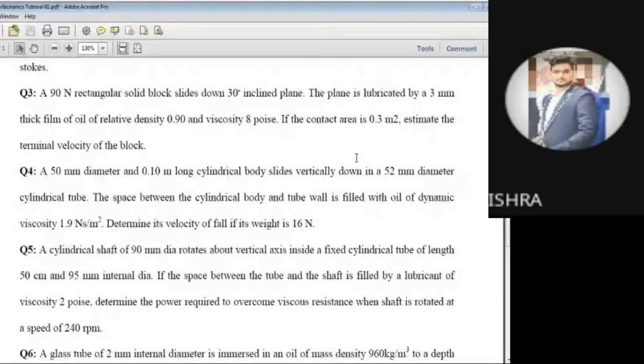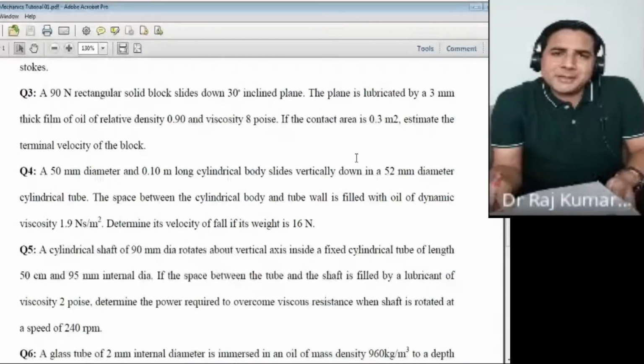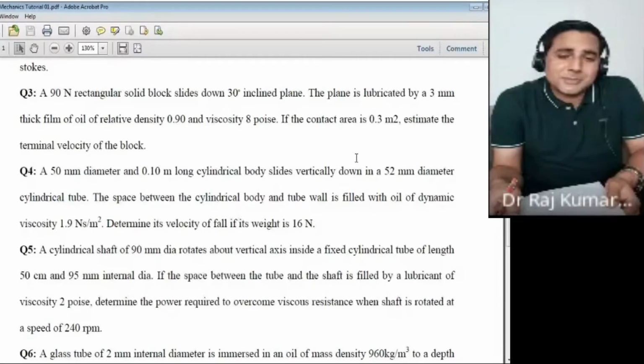What is the expression? Tangential force divided by contact area. Okay, then how will we calculate the tangential force in this case, in this problem?